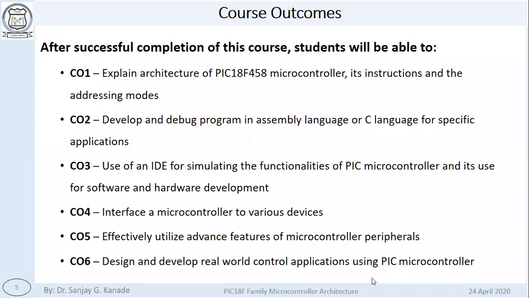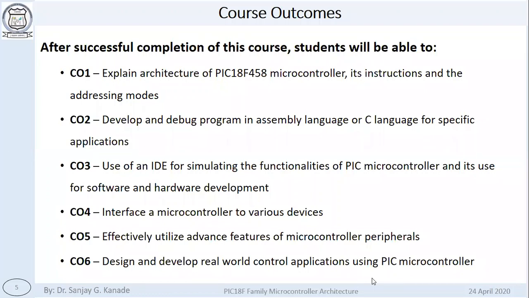Okay, so this IDE, meaning integrated development environment, is what we are going to use to develop our PIC microcontroller programs. Then you should be able to interface a microcontroller to various devices. Now this is the more interesting part, that not only studying the microcontroller, but you should be able to interface it with various electrical devices, because that is why we are studying the subject.